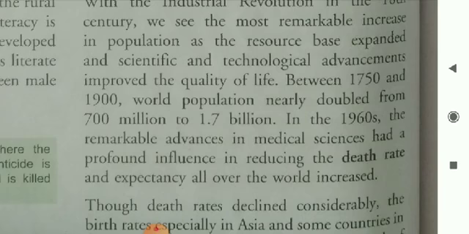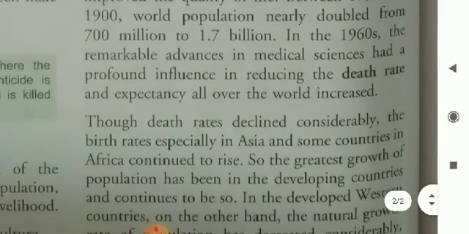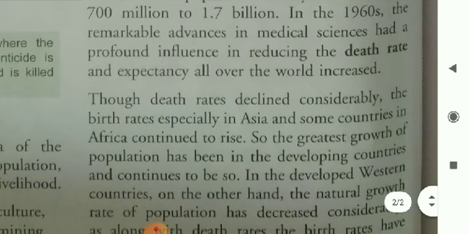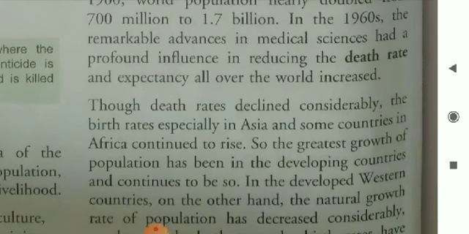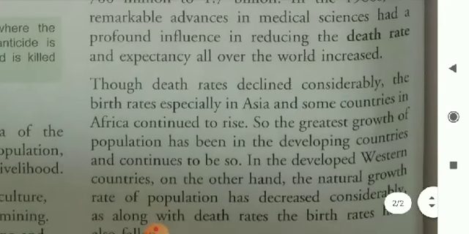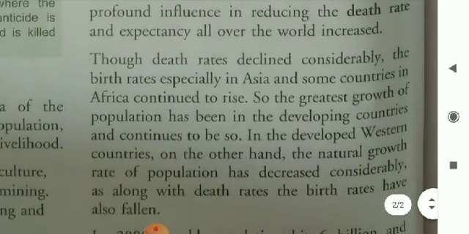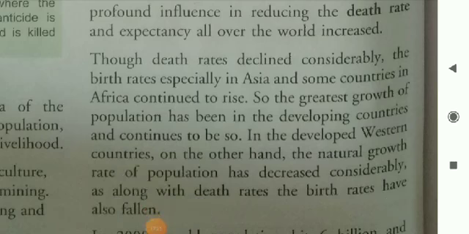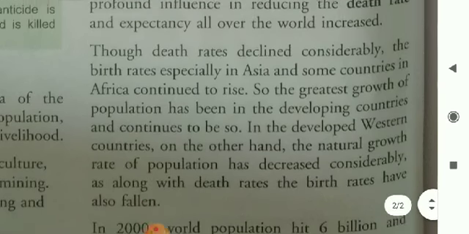Between 1750 and 1900, world population nearly doubled from 700 million to 1.7 billion. In the 1960s, the remarkable advances in medical sciences had a profound influence in reducing the death rate, and life expectancy all over the world increased.